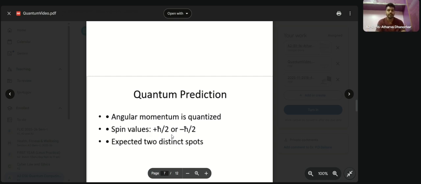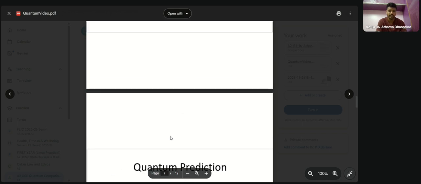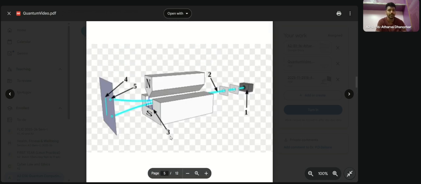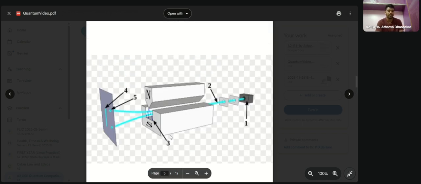Orientation is the spin of the atom. There are basically only two spins, up spin and down spin, which are also called plus h by 2 and minus h by 2. Due to that, they have only two significant points which we can see, and which are printed on the slit.